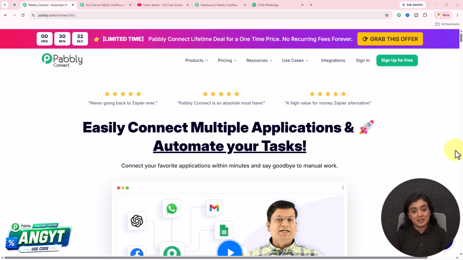I'm going to use this software called Pabbly Connect. This software helps you to create such amazing automations for your business without the need of any technical coding and programming skills. If you want to search for Pabbly Connect and use it right now and learn how you can create this setup with me, on a new tab search for www.pabbly.com/connect and you will come to this landing page.